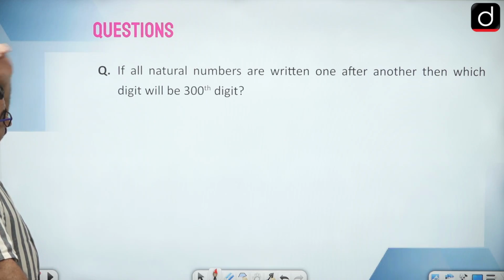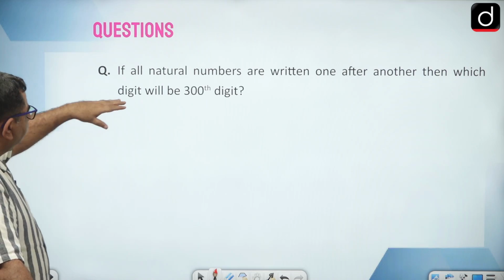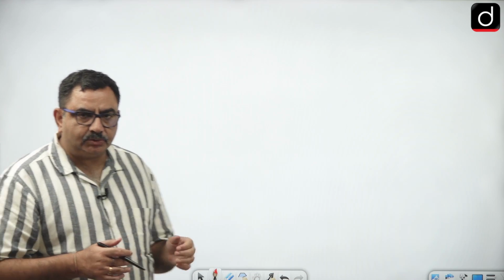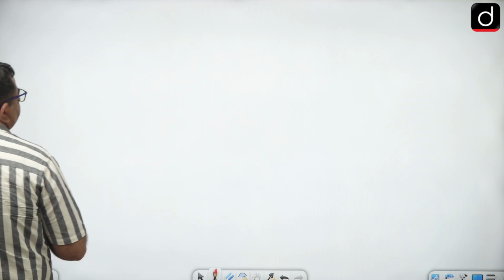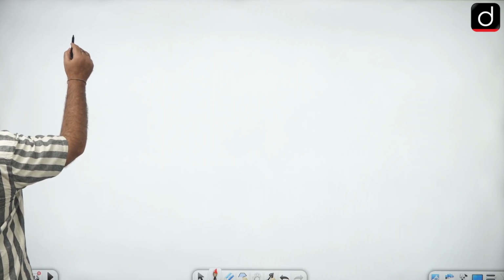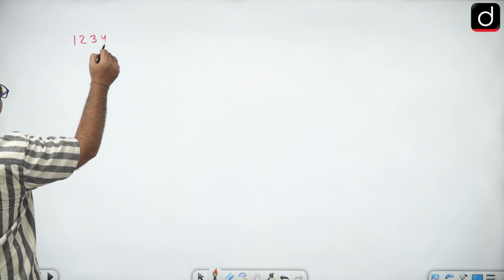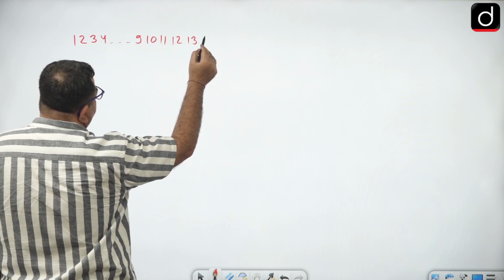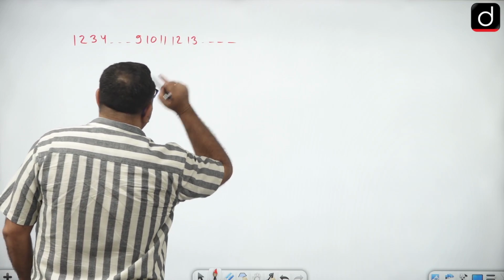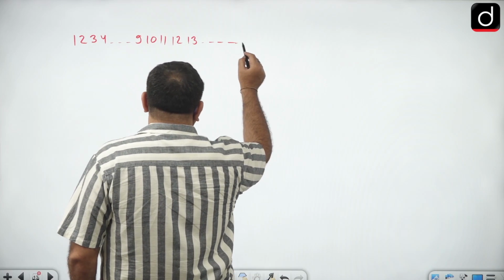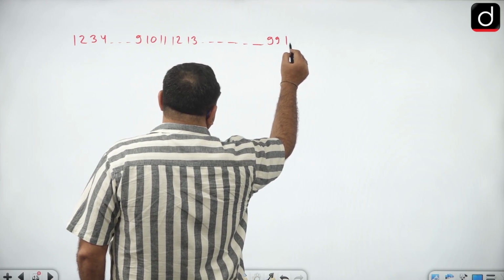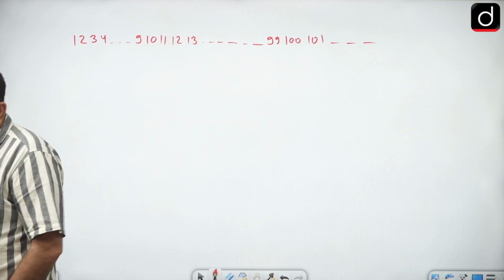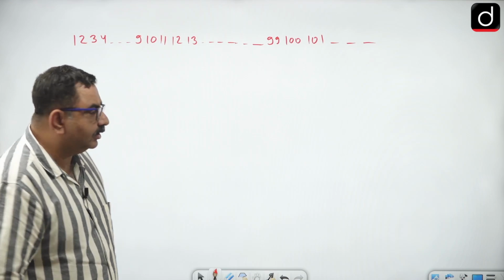Okay, now next, this kind of questions they can ask. So first of all, I will tell you the explanation, and after that I will give you the question to solve. Now the question is, if all the natural numbers are written one after another, so from here we keep writing, then till 99, then 100, then 101 and so on. So all the natural numbers are written one after another.